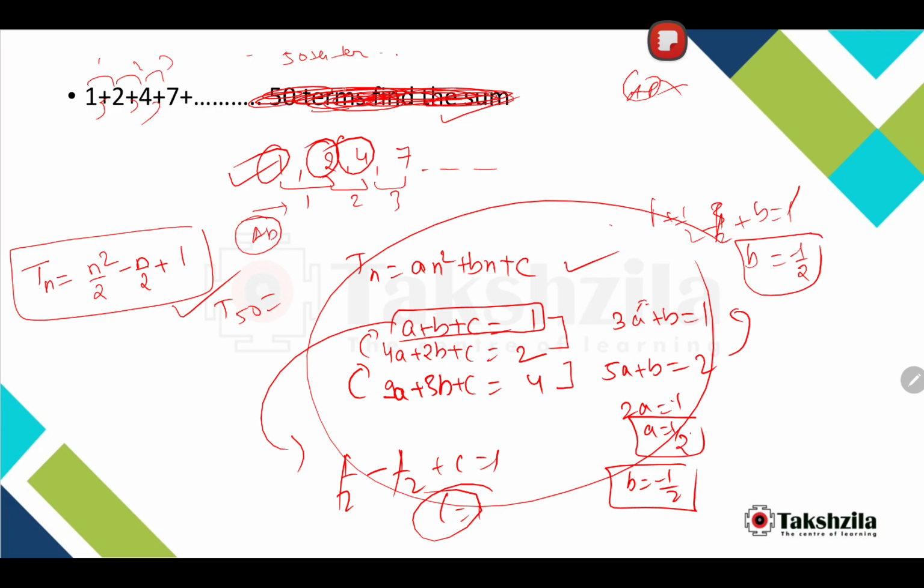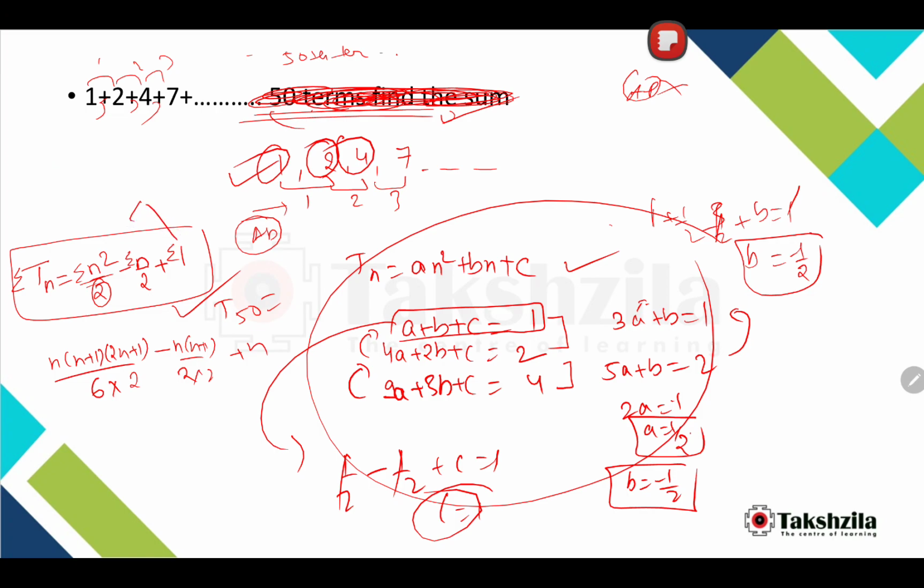This is correct. But when the question is 1 plus 2 plus 4 plus 7 up to 50 terms, find the sum, then since this is getting added up, we'll have to apply sigma over here. Now sigma n square is n into n plus 1 into 2n plus 1 by 6, and we already have a 2 over here. Here you will get n into n plus 1 by 2, and we already have a 2 over here, and summation 1 is n.